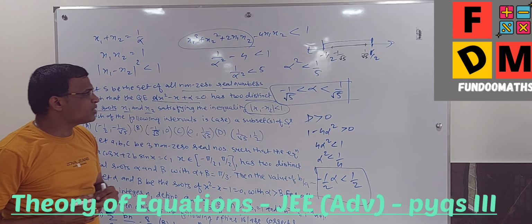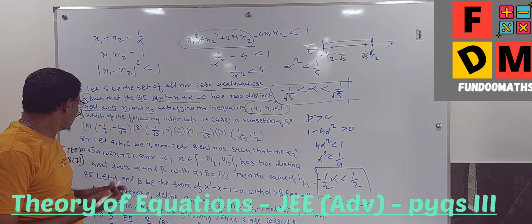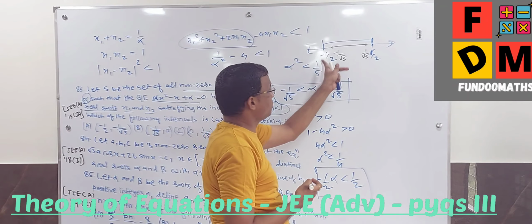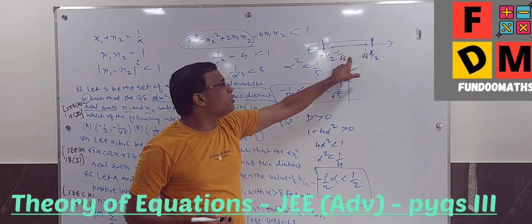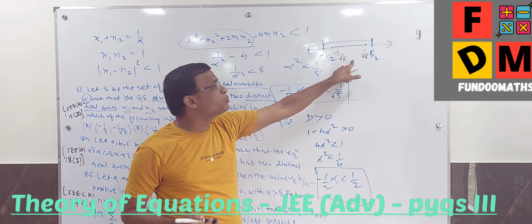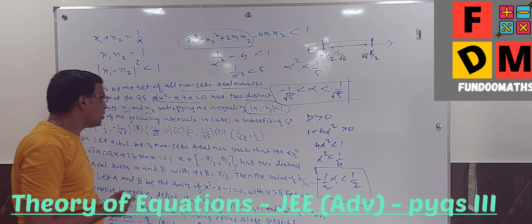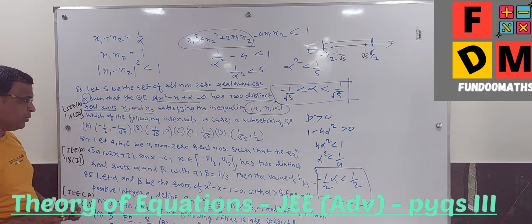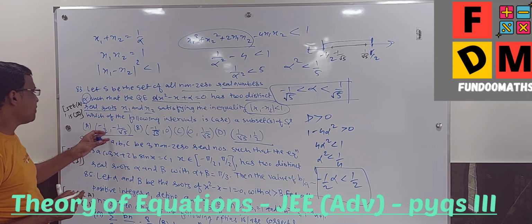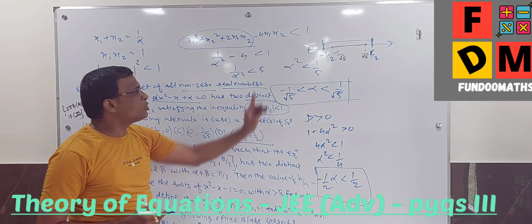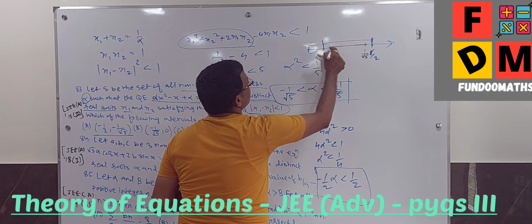Fine. So what is the combined answer? That will be my answer. So the choices we can have: this is negative, this is positive. That should be taken care of, because once again, root 5 is bigger, so the reciprocal will be smaller, but it is negative, so it will be bigger. In that way you can judge your answer. It's a multiple choice question, so you will get your answer to be A and D: minus half to minus 1 by root 5, and 1 by root 5 to 1 half, because this is bigger, so this will go here.